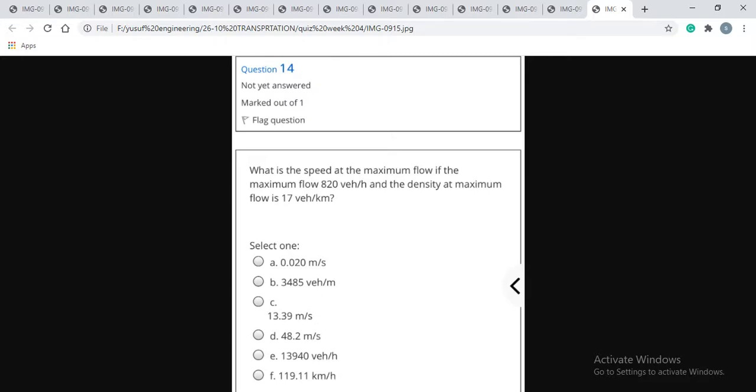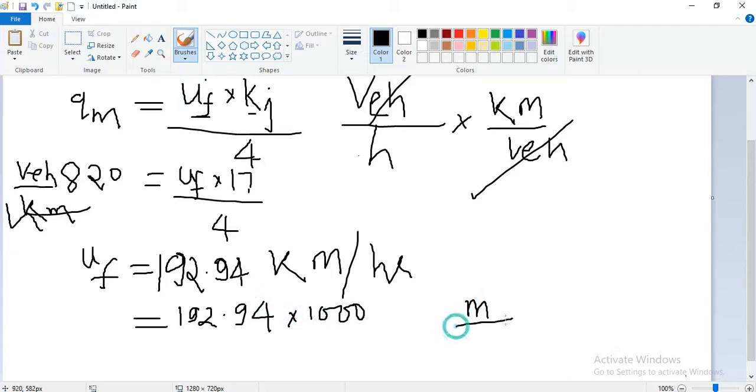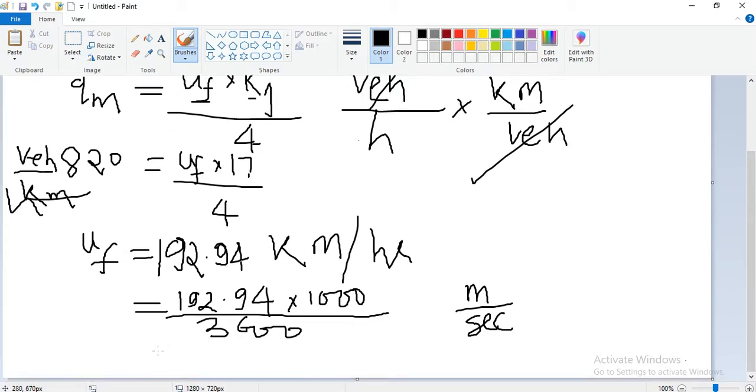So we just need to convert it into meter per second. For that we multiply 192.94 by 1000 to get meters, and to convert hour into second we divide by 3600. The answer is 53.59.